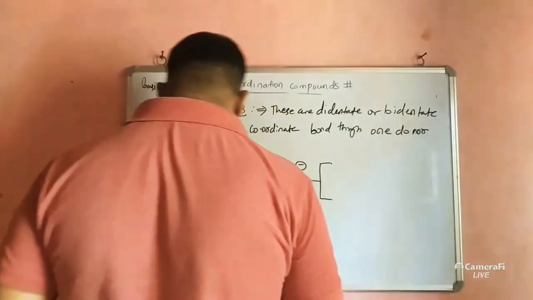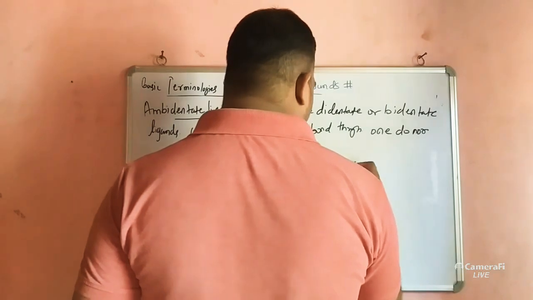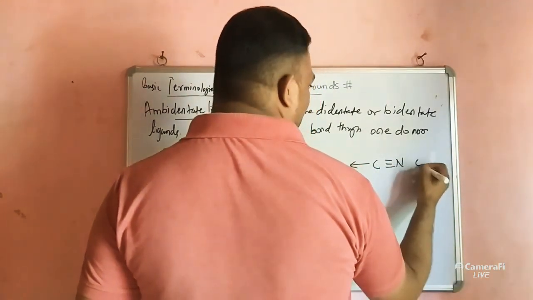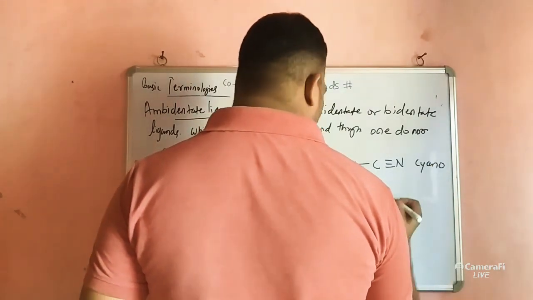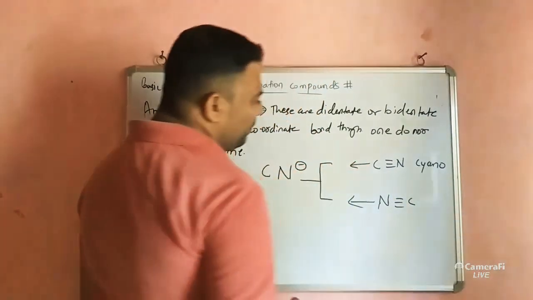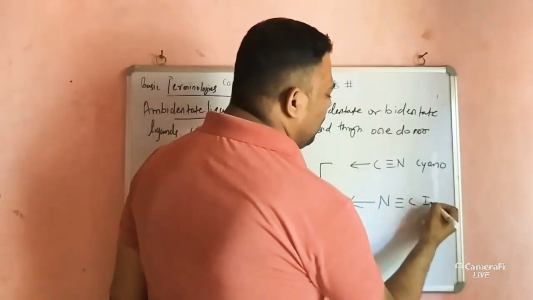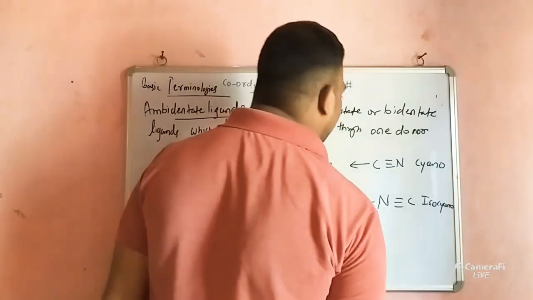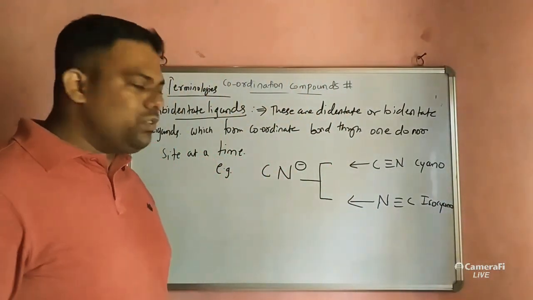When it coordinates from carbon, we call it cyano, and when it joins with nitrogen, we call it isocyano.